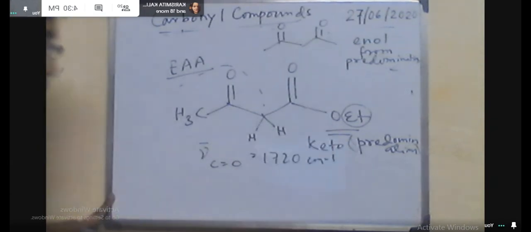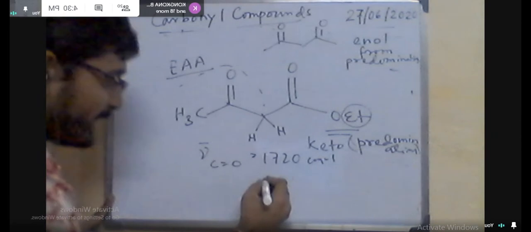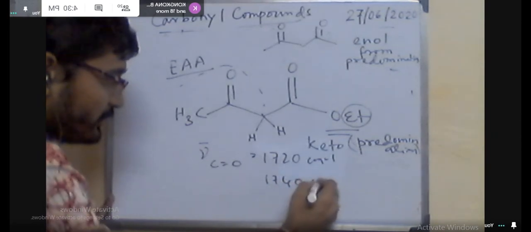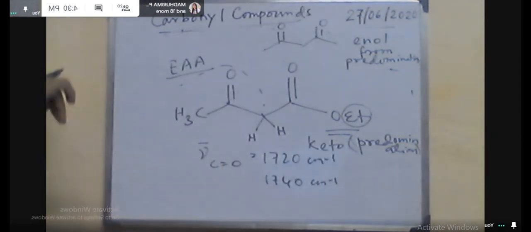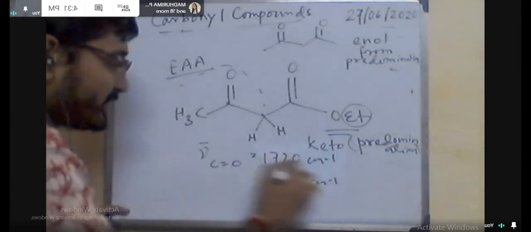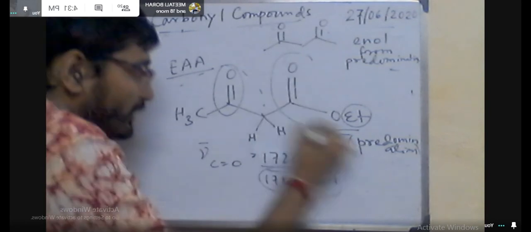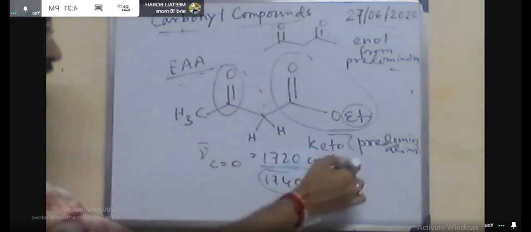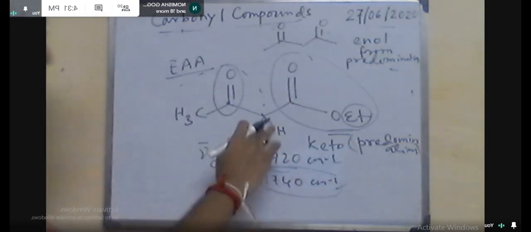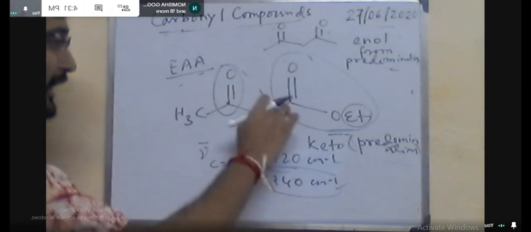And similarly, if the double bond is adjacent to this oxygen atom, then the scenario will be opposite, because of this resonance. So that means the double bond minus plus, it will withdraw in the more way.